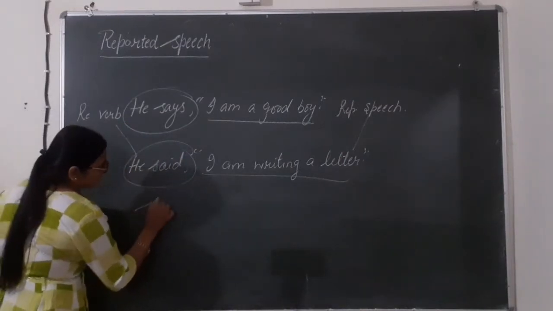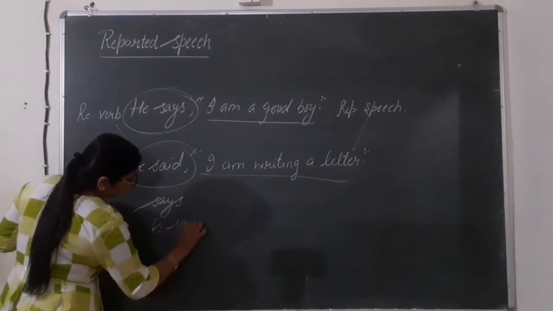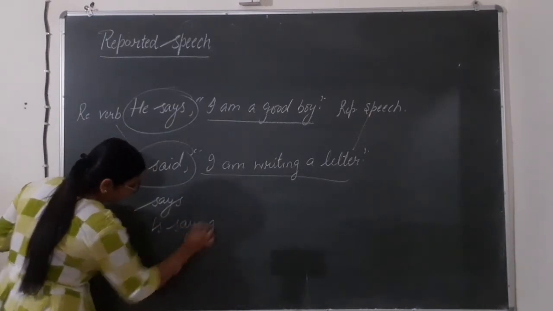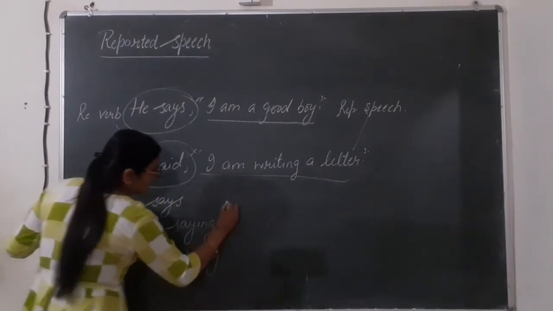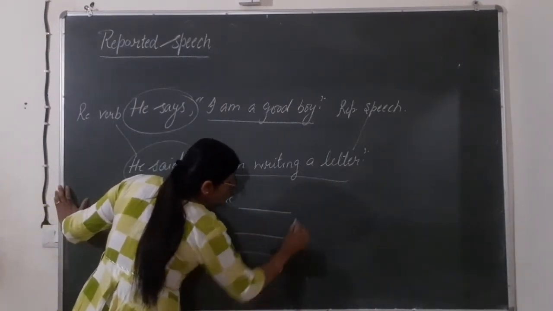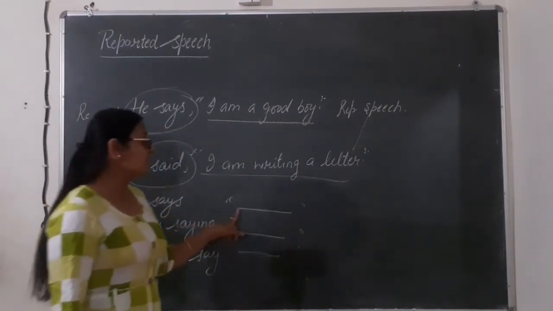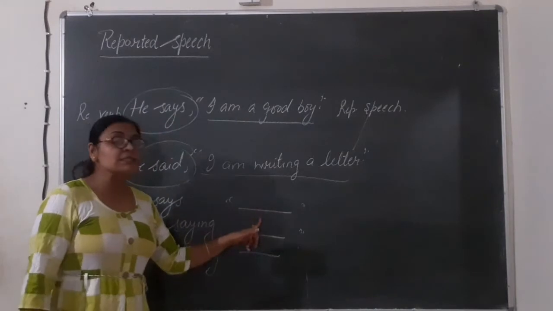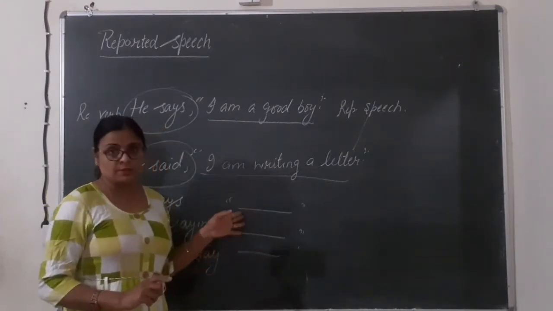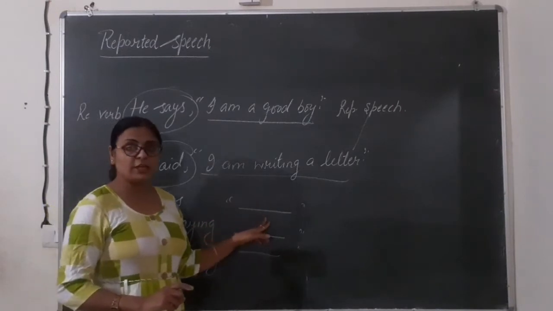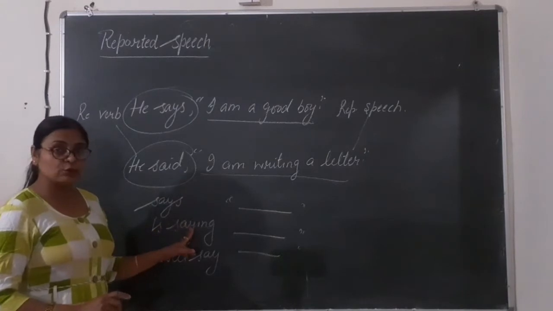It is usually told by teachers that whenever we have says, is saying or will say, then the tense of the speech in the inverted commas will not be changed. Look and listen very carefully. Tense of the speech will not be changed. Pronoun can be changed. Okay? You do not have to change the tense, but the pronoun can be changed according to the statement. How? I will tell you that also.